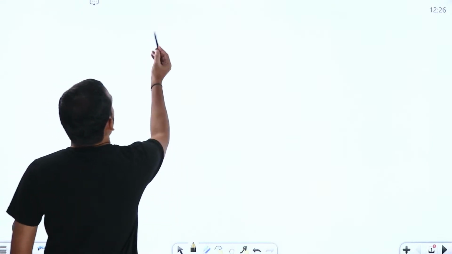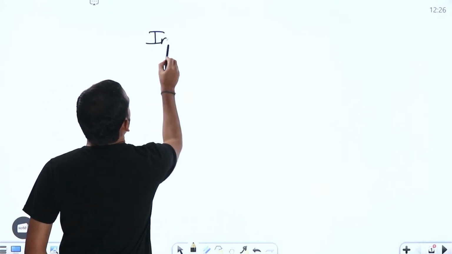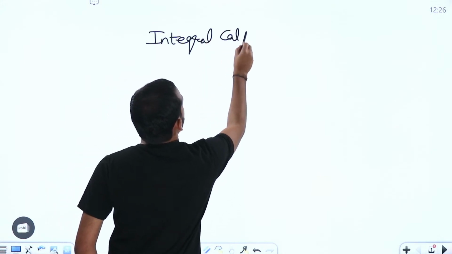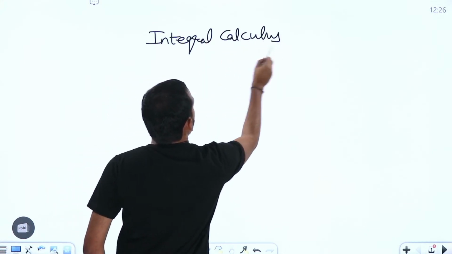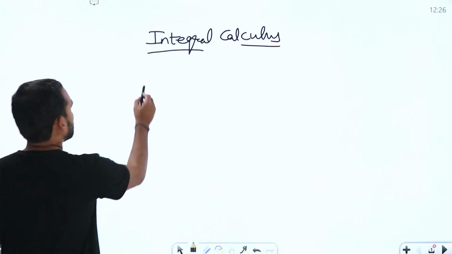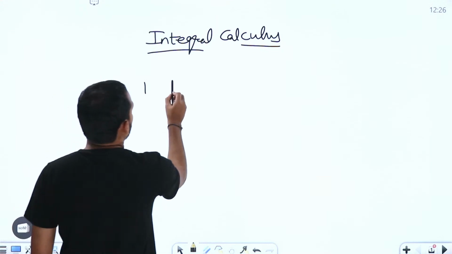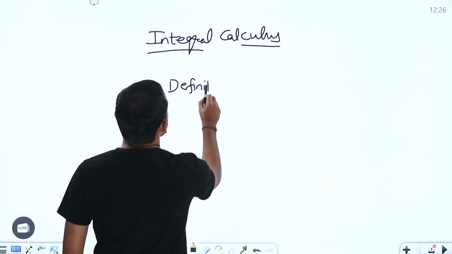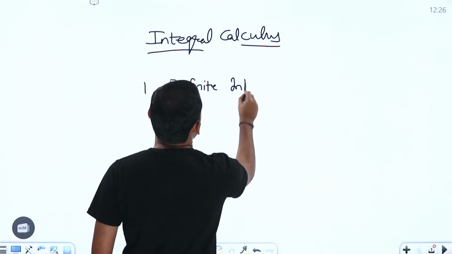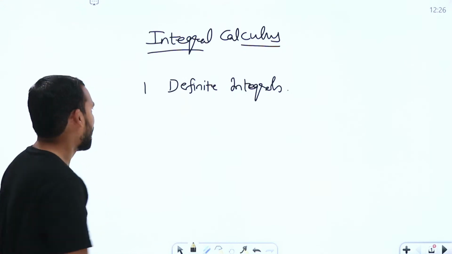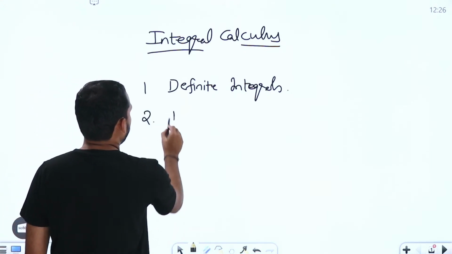Now here we are going to start with integral calculus. In this integral calculus, we are going to have 4 parts, right? The first one is going to be definite integrals. We are going to see that as the first part. After that, we are going to see the improper integrals here.